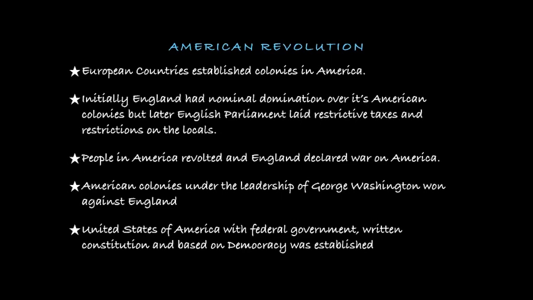American Revolution or the American War of Independence. European countries established colonies in America. Initially, England had nominal domination over its American colonies. But later, English Parliament laid restrictive taxes and restrictions on the locals. People in America revolted and England declared war on America. American colonies under the leadership of George Washington won against England. United States of America with federal government, written constitution and based on democracy was established.